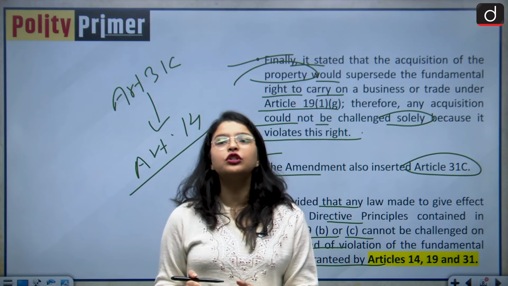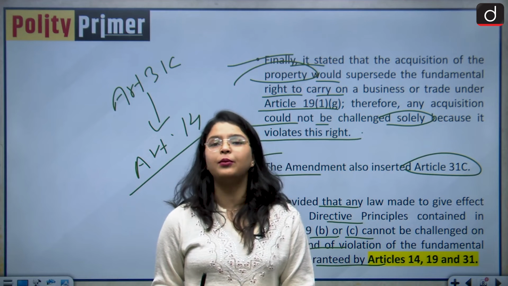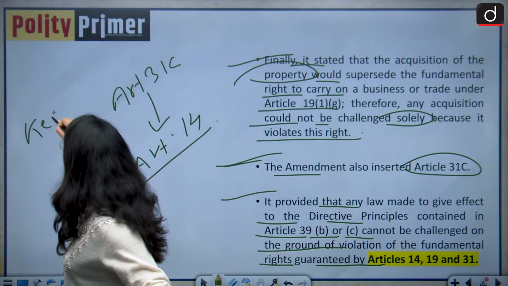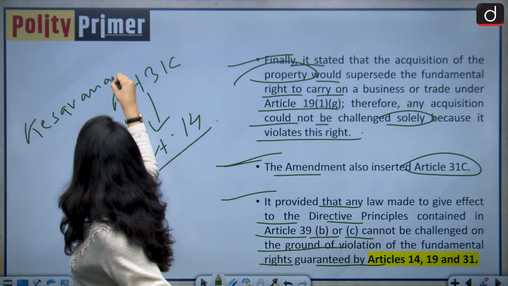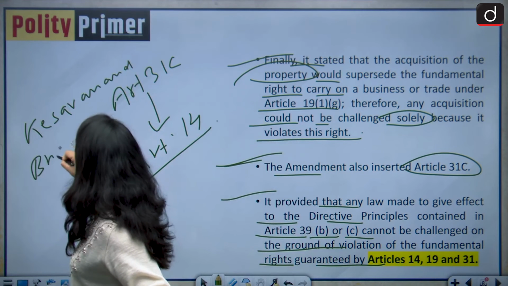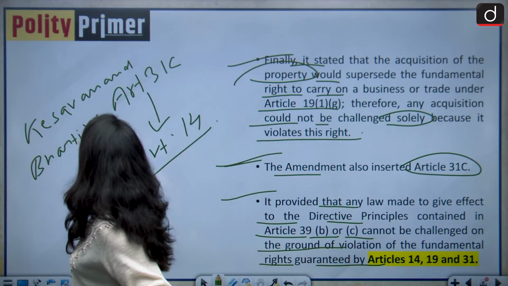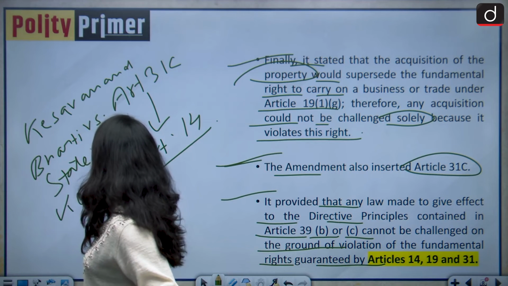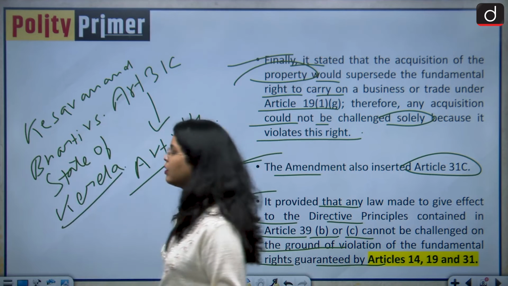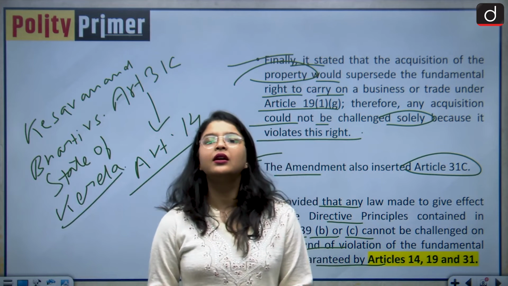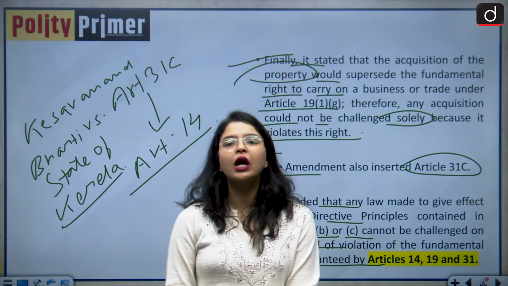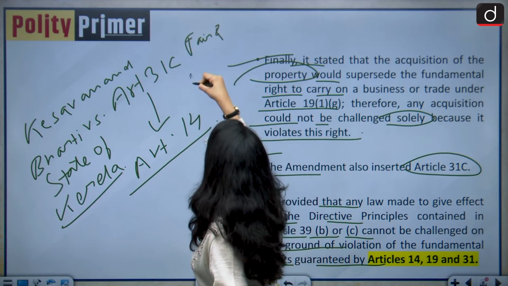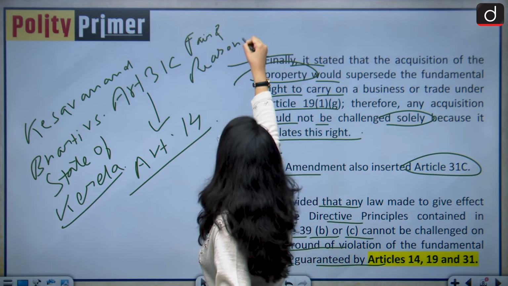The constitutional validity of this 25th Constitutional Amendment Act was challenged in the case of Keshwanand Bharti versus State of Kerala. The Supreme Court said that the compensation amount which you are giving should be fair and reasonable.